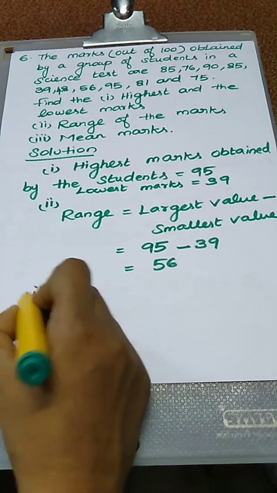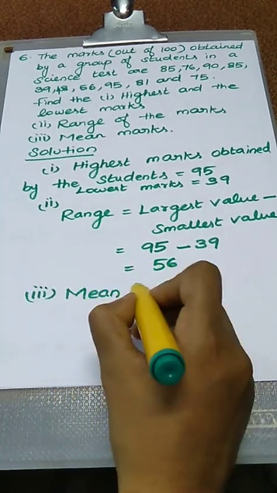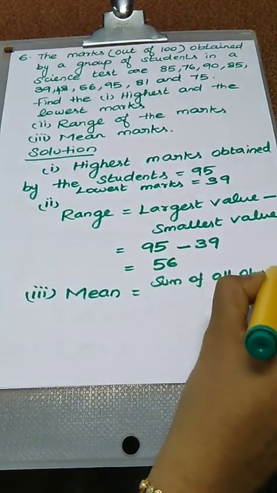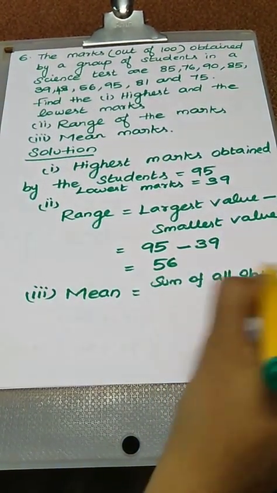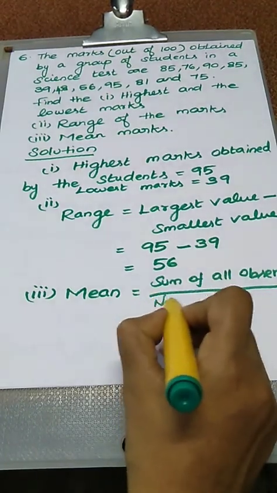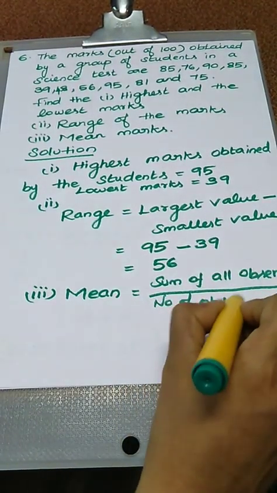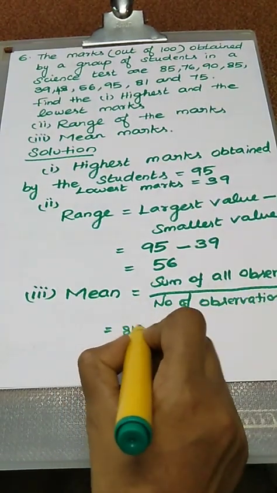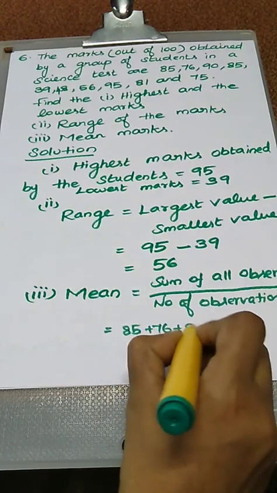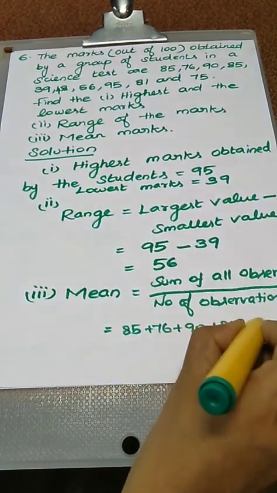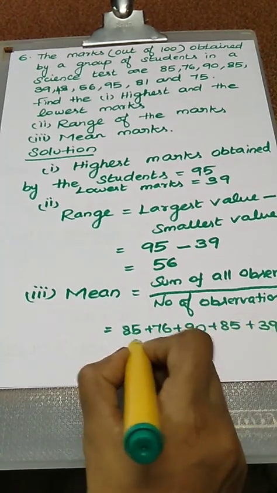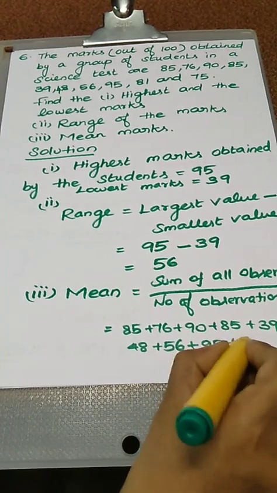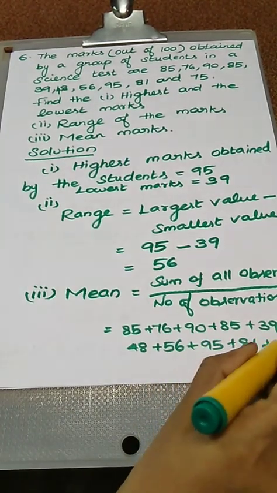Third subdivision, find the mean. What is the formula? Sum of all observations by number of observations. What are the given values? 85, 76, 90, 85, 39, 48, 56, 95, 81 plus 75.